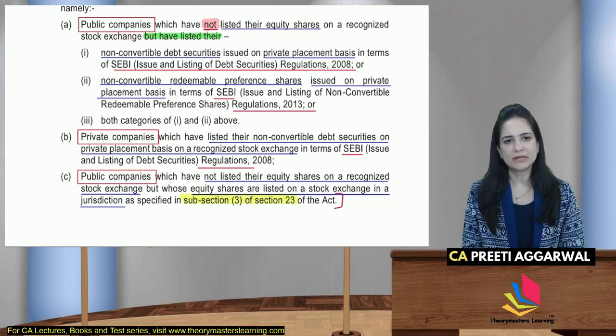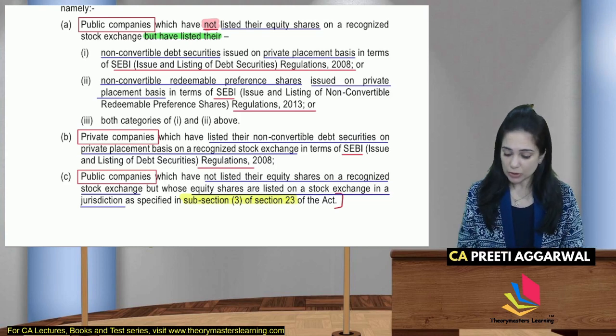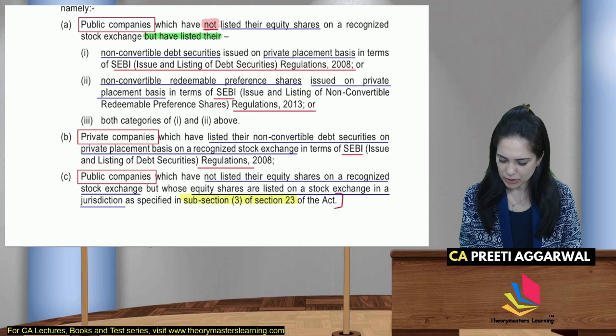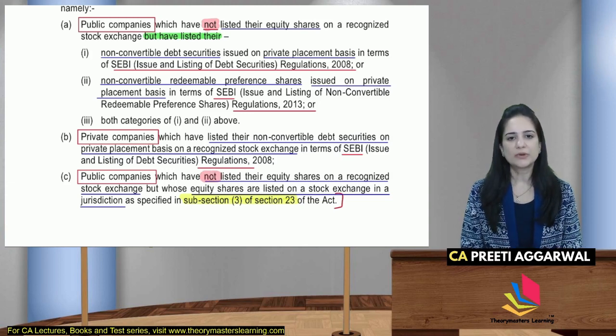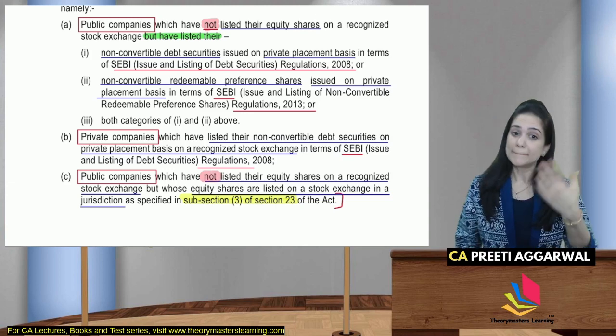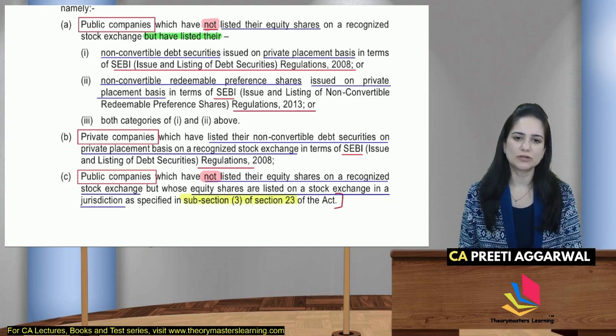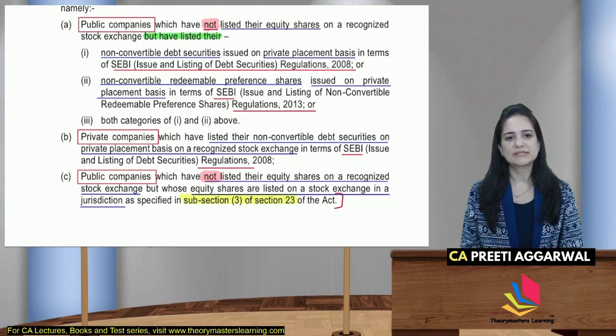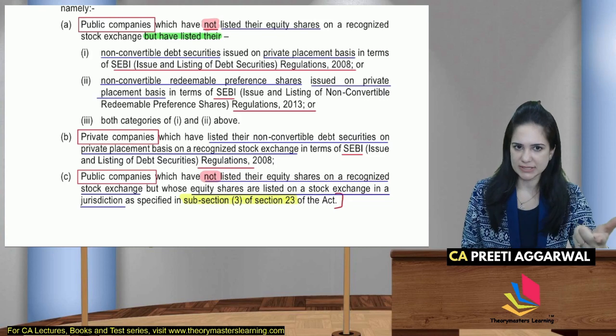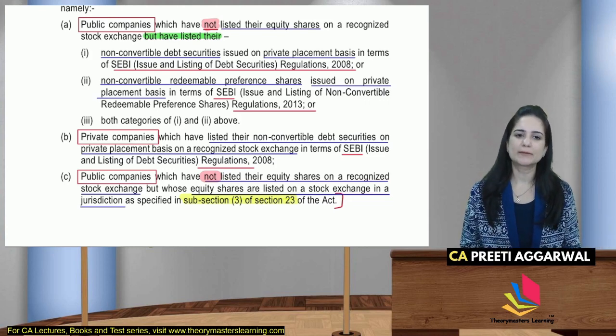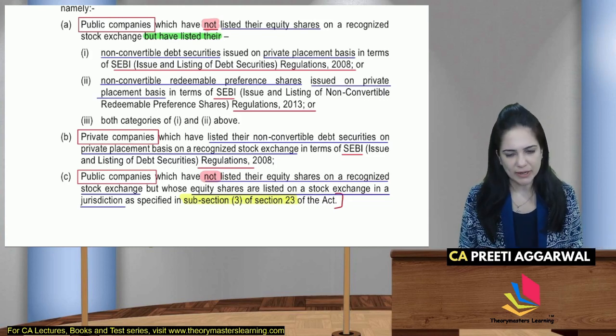Again, for a public company, you have not listed, so I will highlight the word not. You have not listed equity shares on a recognized stock exchange, but your equity shares are listed on a stock exchange in some foreign jurisdiction, as specified in subsection 3 of section 23 of the Act.